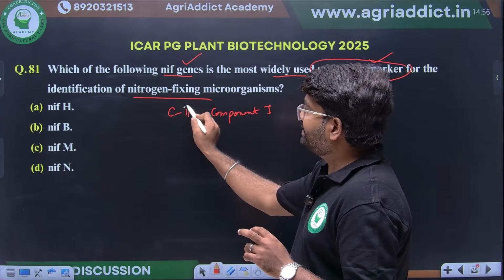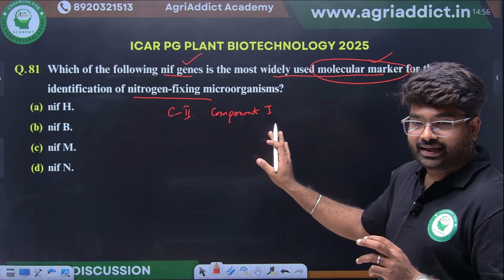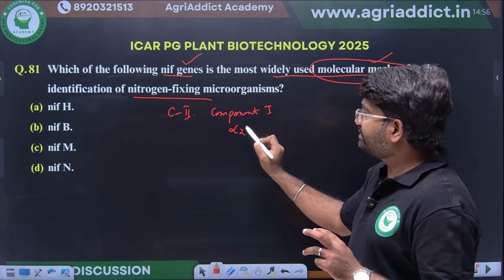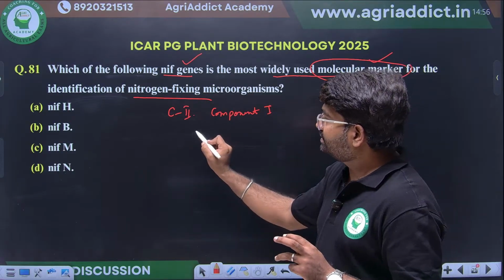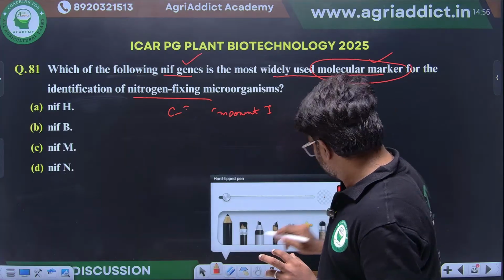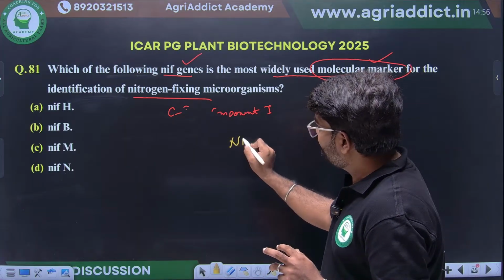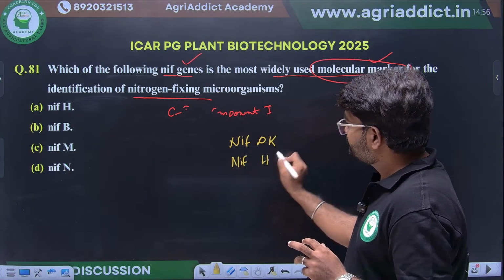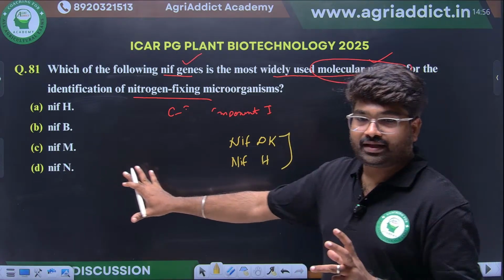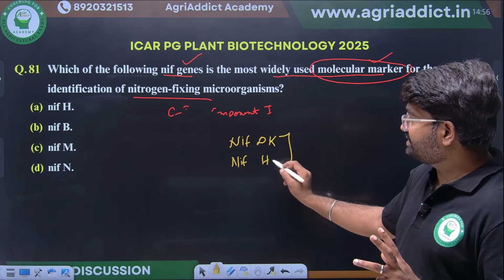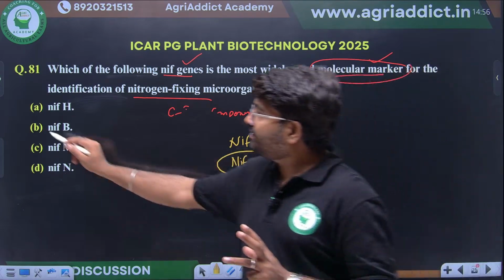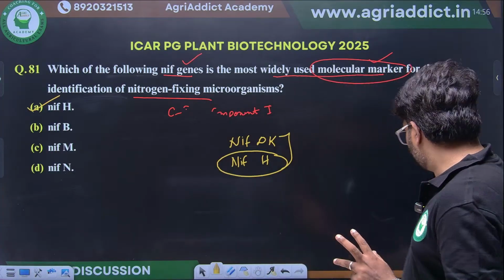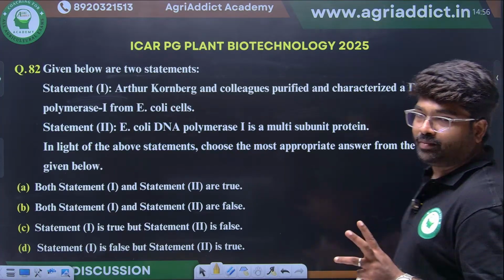Component 1 will be exclusively made up of alpha 2 beta 2 subunits. That will be coded by NIF D, K and NIF H. You see in this option, the major NIF nitrogen fixing gene they have given is NIF H only. So that will be the exact answer for that question. That will be used as a marker enzyme.